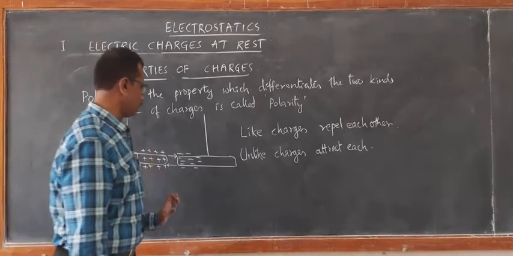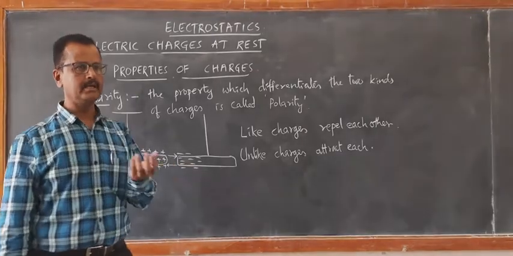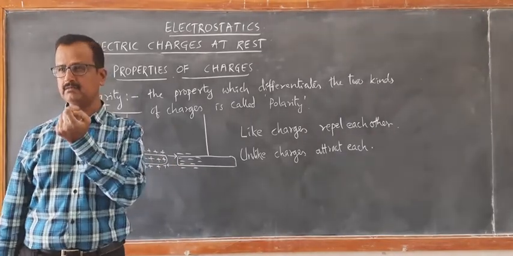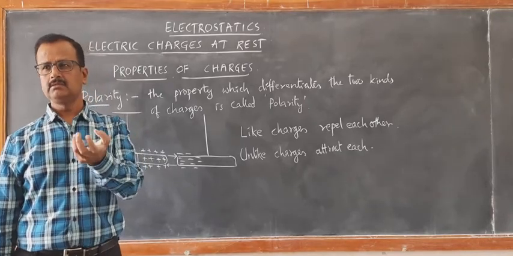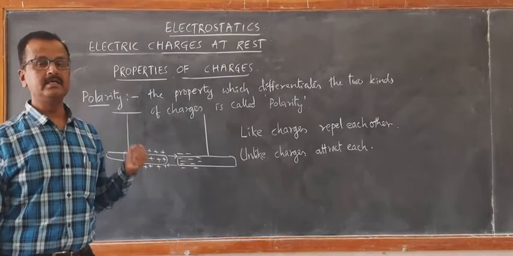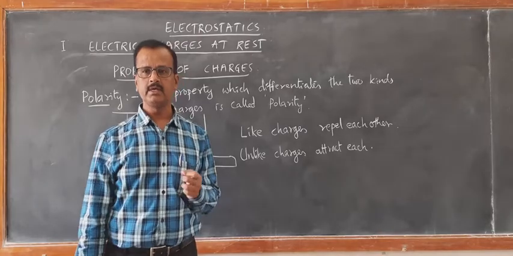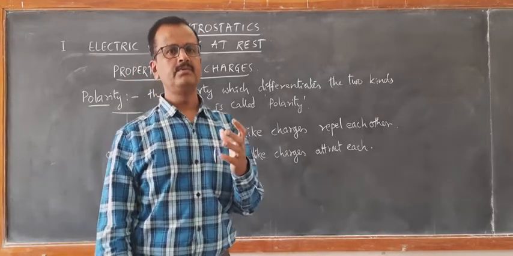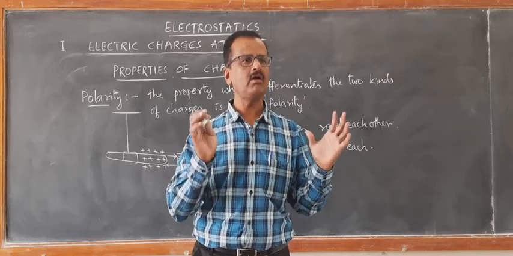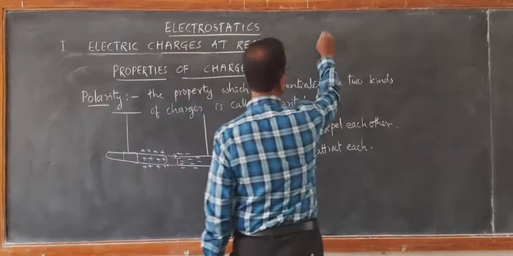Then how do you come to know whether a body is charged or not? One simple test is to bring light materials like a light feather, light thin leaves or small pieces of paper to test it. Otherwise, there is a device which is called an electroscope. An electroscope is a device which is used to test whether a body is charged or neutral.